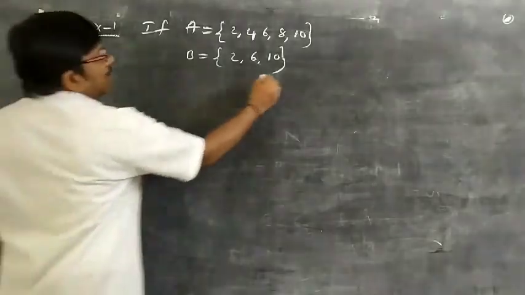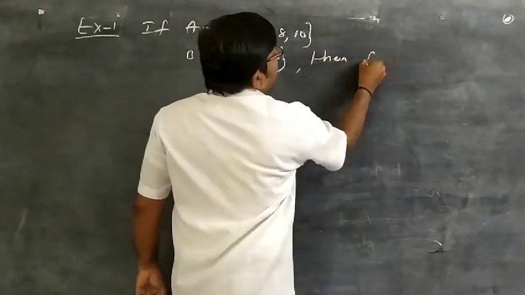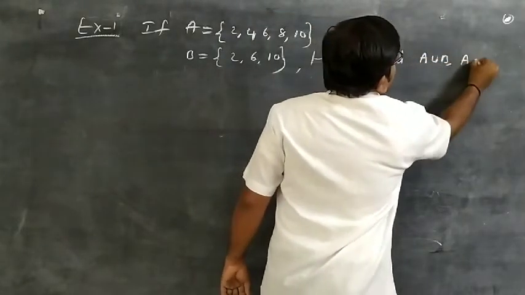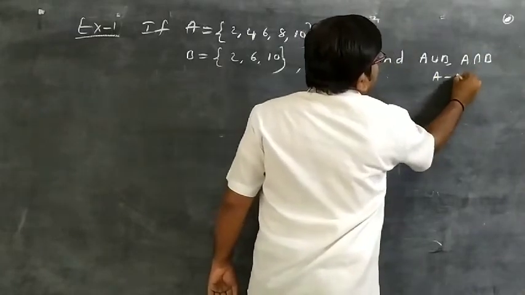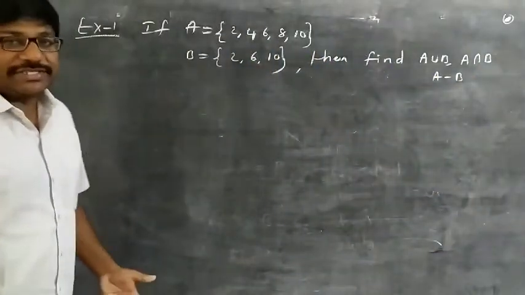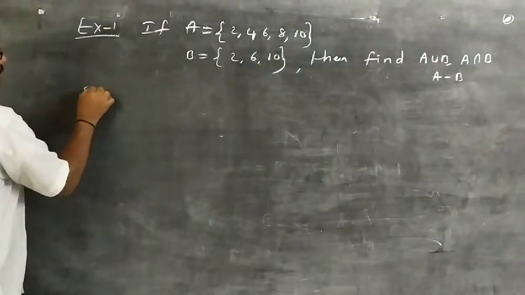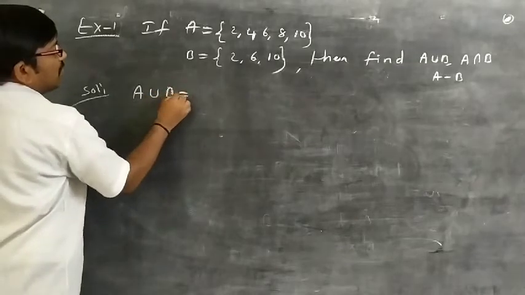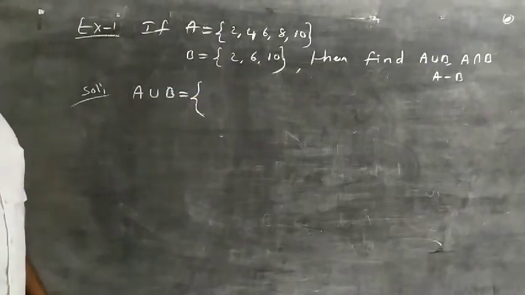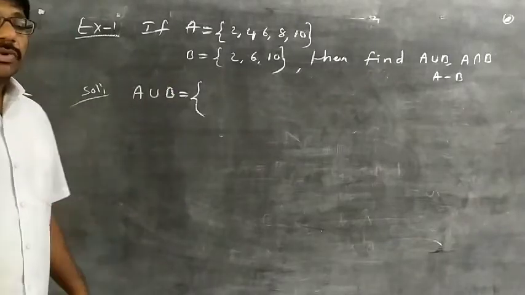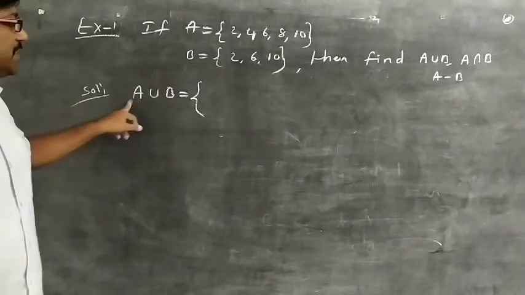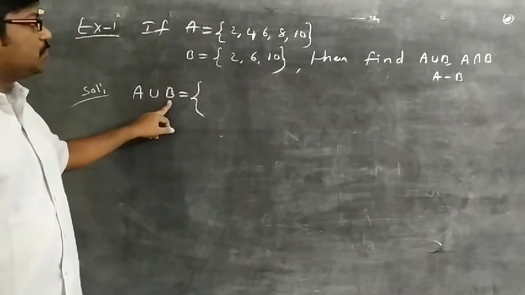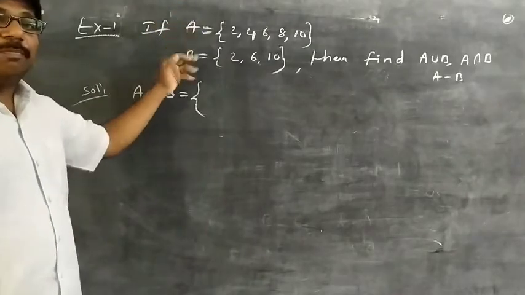So first point, if A and B are given, then find A union B, A intersection B and A minus B. And what do you notice? First find A union B. Already A union B was discussed in the last part. A union B means it is a set containing elements which are either in A or in B or in both. A union B means we write all the elements of A and B in total.